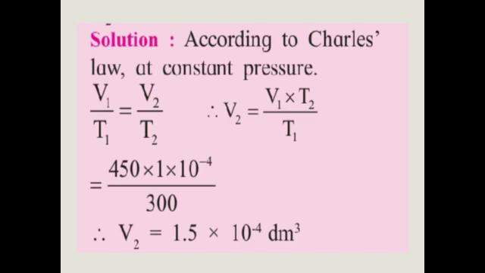So that is 450 into 1 into 10 raised to minus 4 divided by 300 Kelvin. So V2 is equal to 1.5 into 10 raised to minus 4 dm cube. So final volume is 1.5 into 10 raised to minus 4 dm cube.